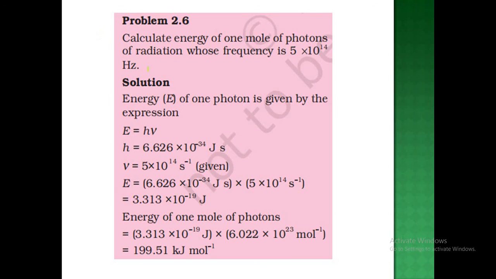An example has been given from NCERT. We need to calculate the energy of 1 mole of photons of radiation when the frequency has been given. Energy is equal to h nu, as you know. Putting the value, we get energy as 3.313 into 10 to the power minus 19 joule. So energy of 1 mole of photons will be equal to energy into Avogadro's number. You can just multiply it and we get the answer as approximately 200 kilojoules.